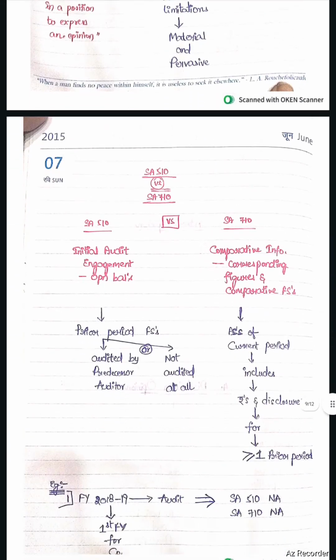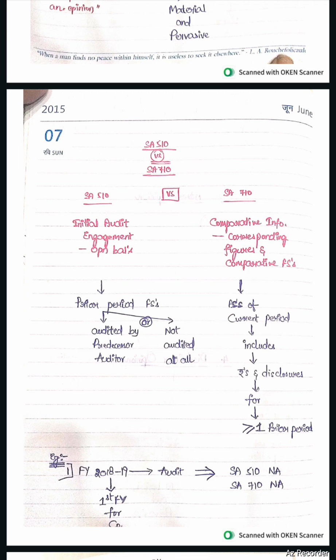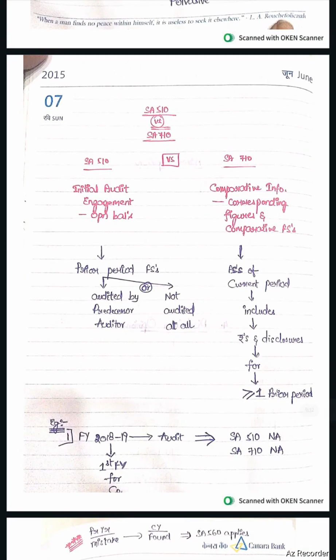Next, SA 510 versus SA 710. SA 510: initial audit engagements, opening balances. SA 710: comparative information, corresponding figures, and comparative financial statements.